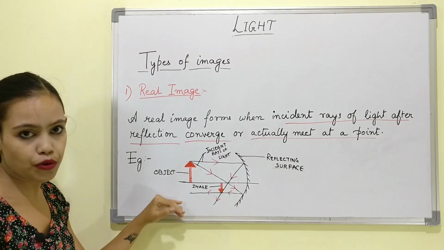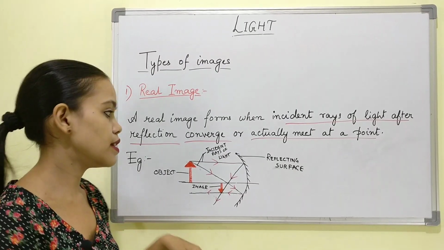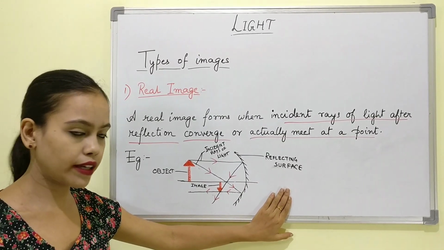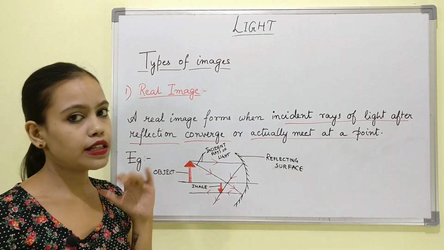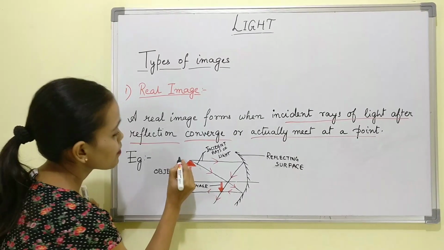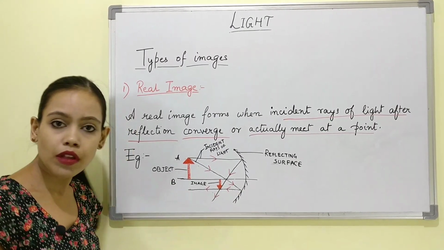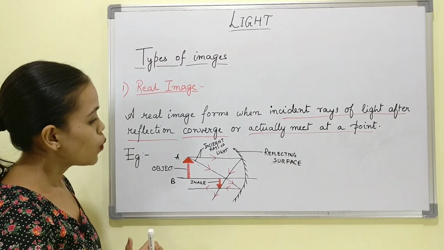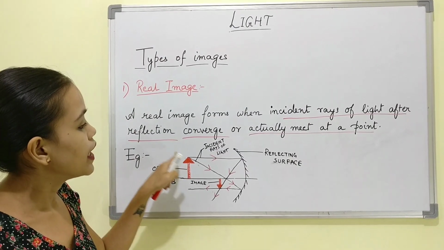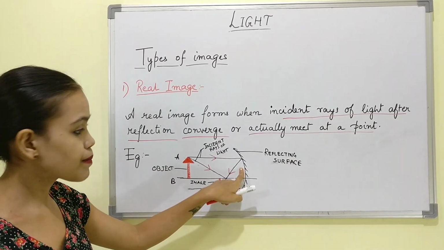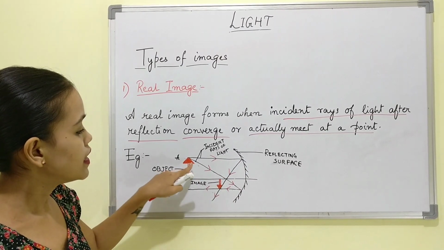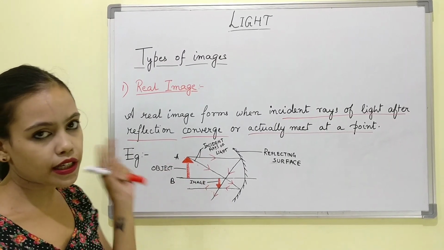Here as an example I have drawn this diagram so that you can understand this in a better way. This is a mirror. It's a reflecting surface. You can take any reflecting surface which will reflect the incident rays of light. Here I have put an object. Let's name this AB. The object is AB. Now, the incident rays of light fall on the object, go towards the reflecting surface, hit the reflecting surface, and then come here. This is another incident ray of light. I've just taken two of the rays.